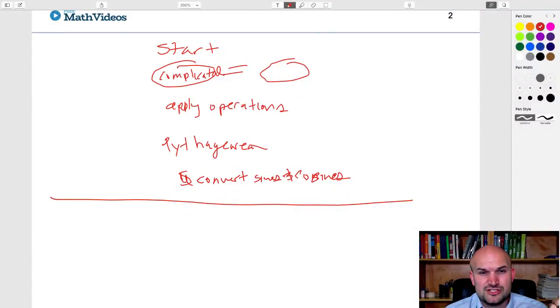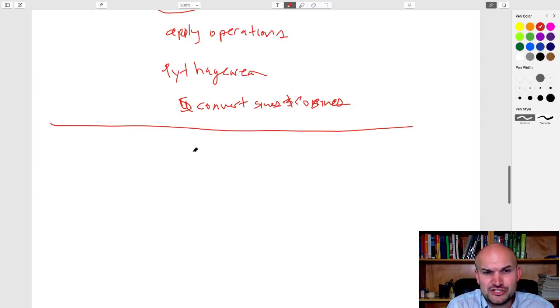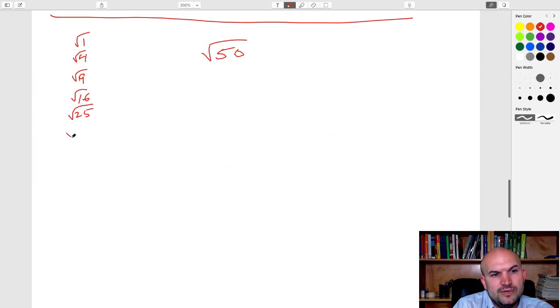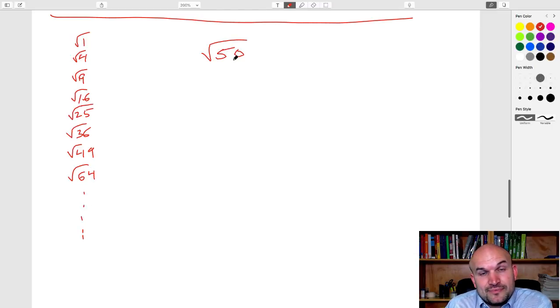So, I'll break down this square root of 50 for you. I'm not sure if this is what you're asking, but there are two different ways you can do this. You can break this up into the prime factorization, or what I prefer to do is think about numbers you can take the square root of. Like, we know the square root of 1, 4, 9, 16, 25, 36, 49, and 64, and that list goes on and on. But we don't know the square root of 50, right?